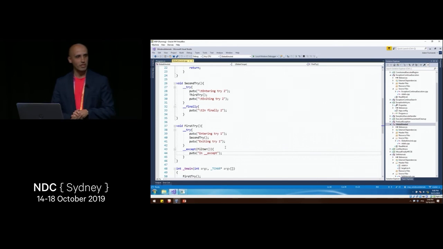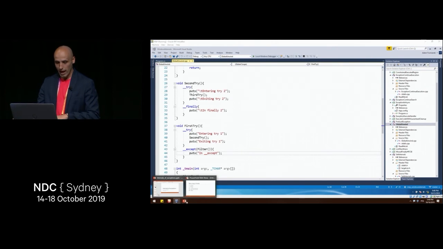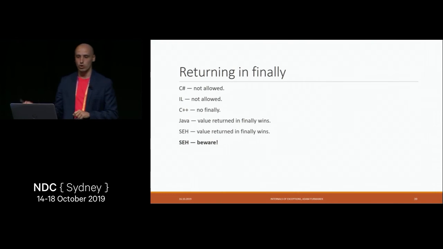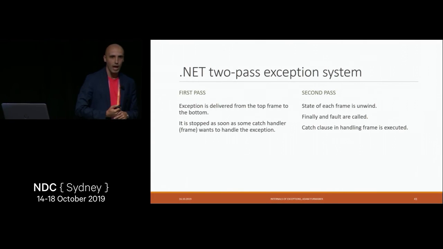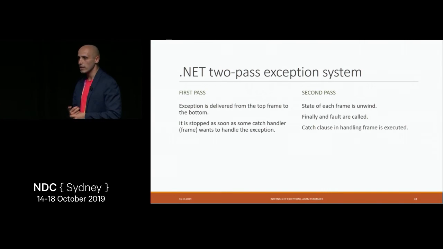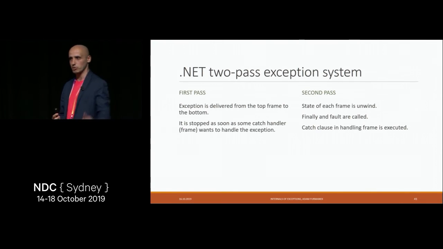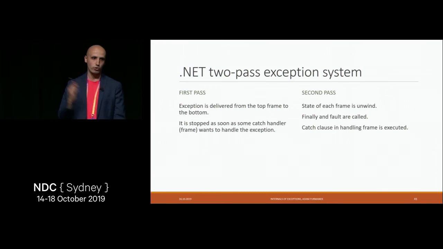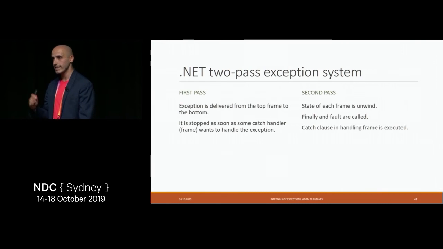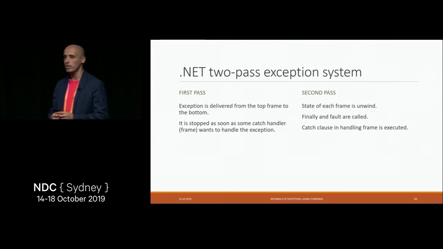So just by doing return in SEH, we just break the thing, and let's beware that it may be broken very easily. And the thing which we actually broke is called the two-pass exception system. And the thing is the same as in .NET. Whenever we do have an exception in .NET, the .NET platform does two passes. In the first pass, it goes through the exception handlers and asks them, hey, do you want to handle this or not? Then, when it finally finds the handler to handle the exception, it goes again through the same structure and starts unwinding the stack.